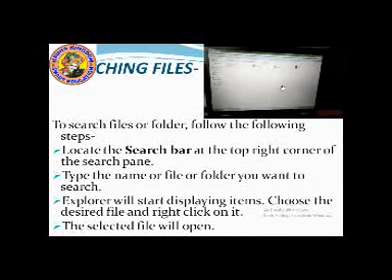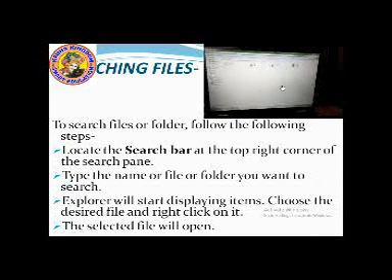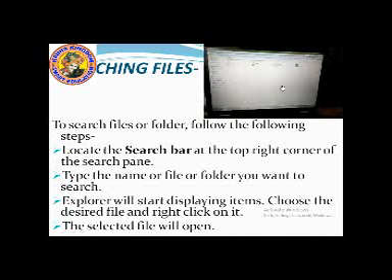So students, now let us learn how to search files in a window. We can search files in the window with the following steps. The first step is to locate the search bar at the top right corner of the search pane. This is the search pane and this is the search bar option.